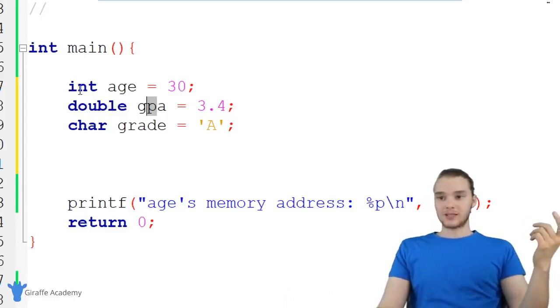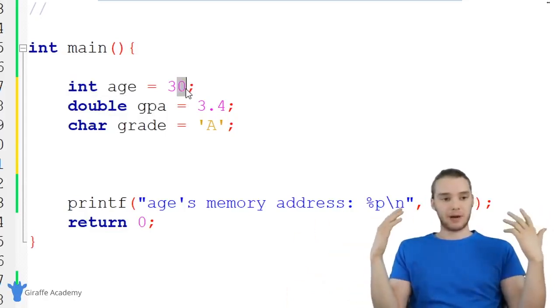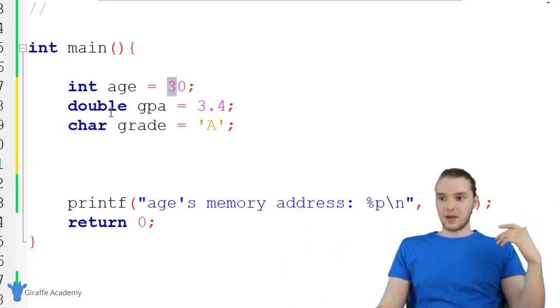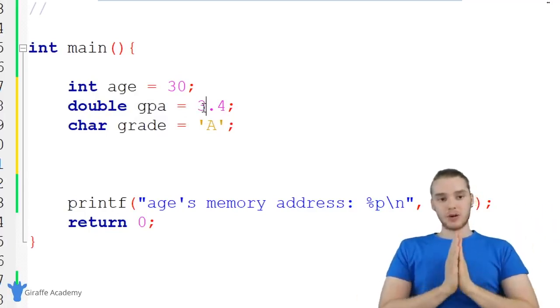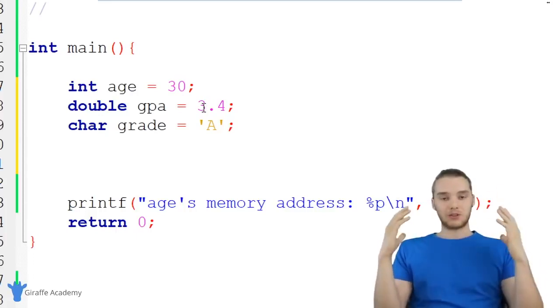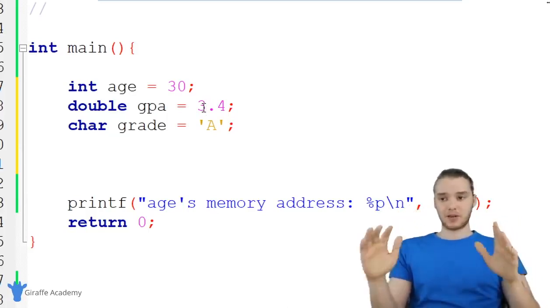So when I create this integer variable, I can just come up with a number right off the top of my head, right? I can just say like 30. When I create a double variable, I can just store whatever number I want to store. But when we create a pointer variable, remember, we're going to be storing a memory address. And I don't necessarily know any memory addresses right off the top of my head. At least I don't know any meaningful memory addresses.